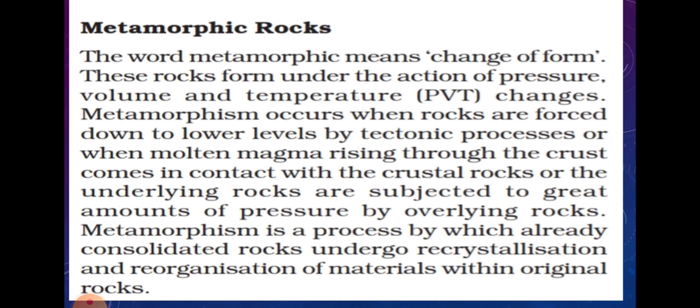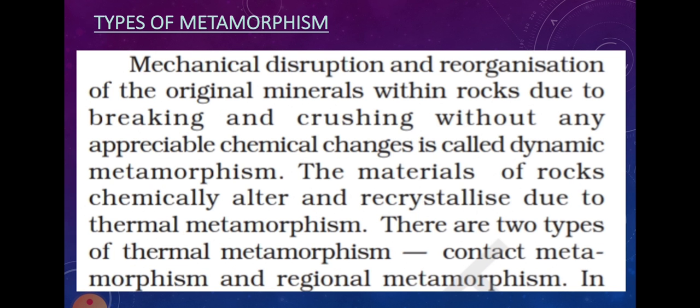the original rocks. Now the types of metamorphism: mechanical disruption or reorganization of the original material within the rock due to breaking down and crushing without any chemical changes is called dynamic metamorphism. So one type of metamorphism is dynamic metamorphism.